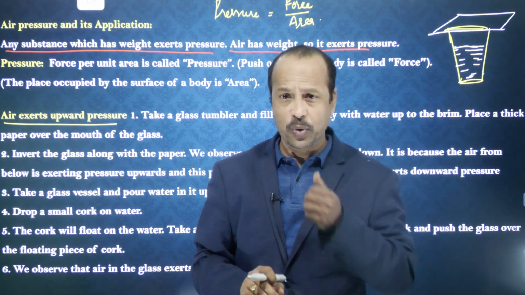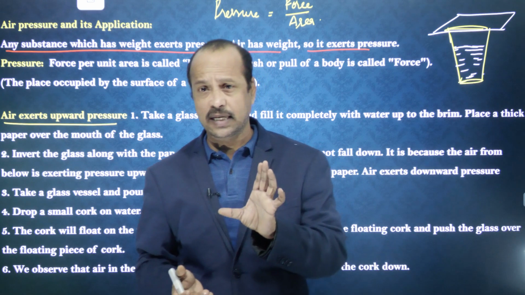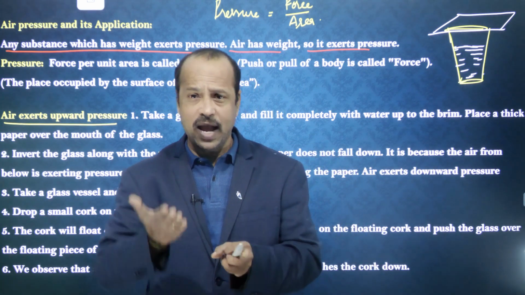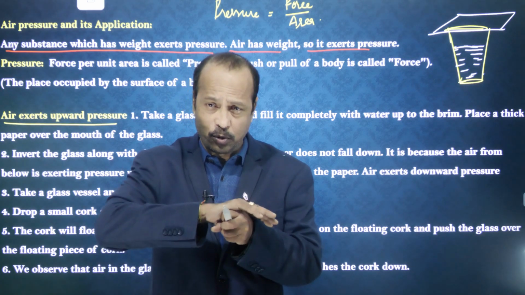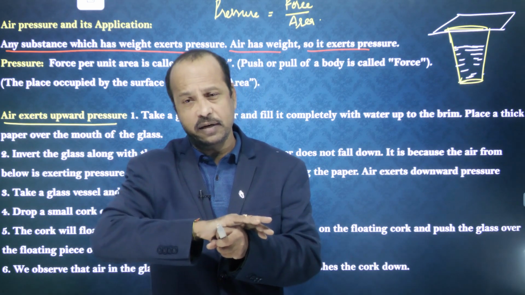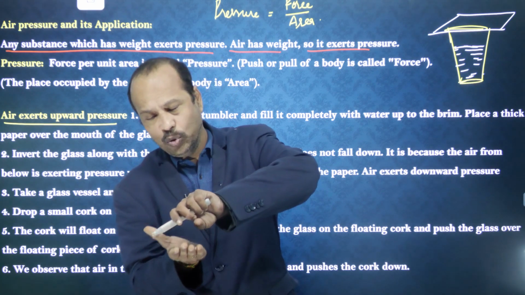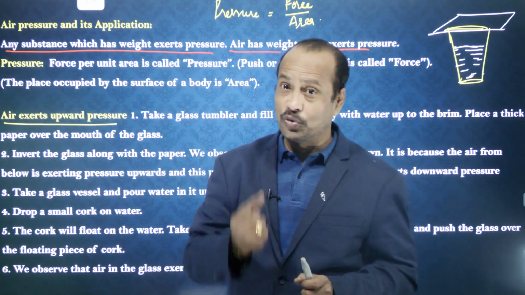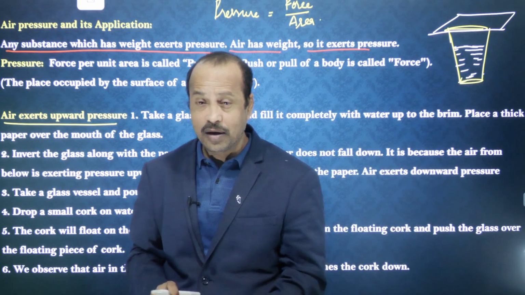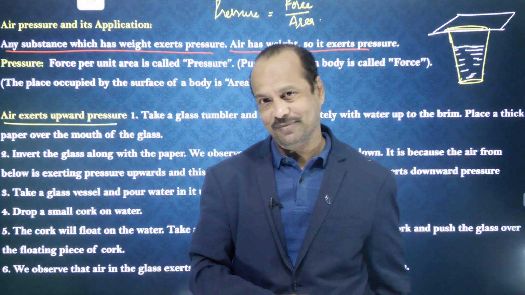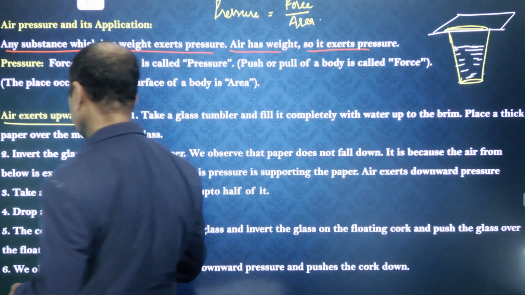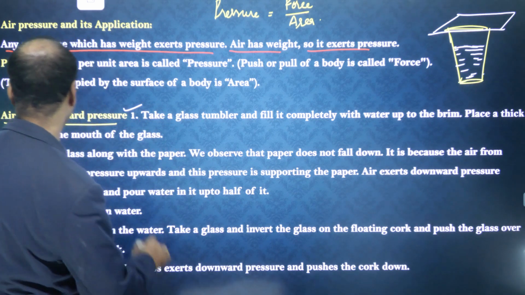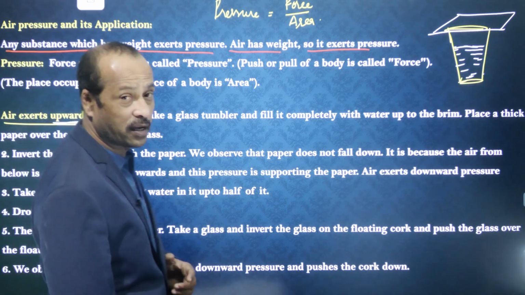You can do this experiment at home, students. Very simple. Take a glass with a certain amount of water, take one stiff paper like cardboard, put it over the top, press it a little, invert it, and slowly remove your hand. Now the water will not fall. Actually it should fall because water has weight, but it does not fall because of air pressure. So this is the experiment showing that air exerts pressure upwards. This is called upward pressure.